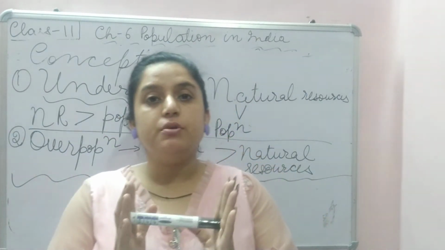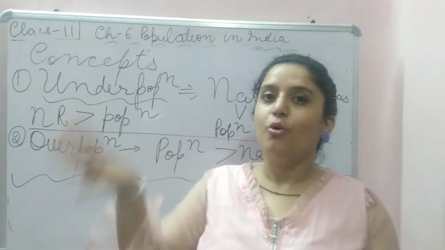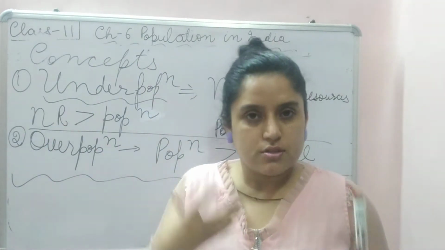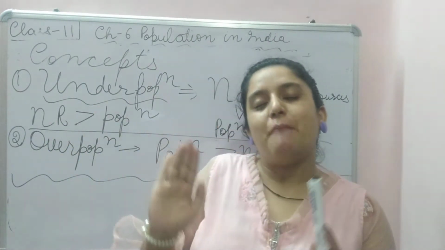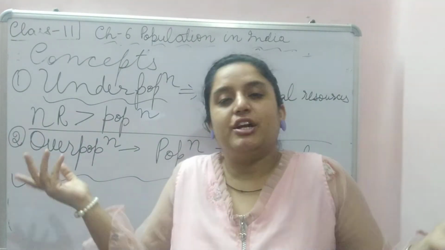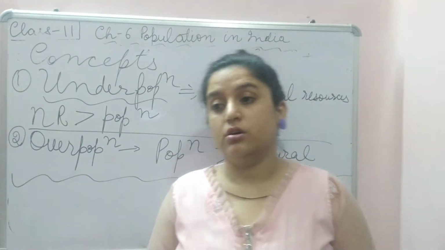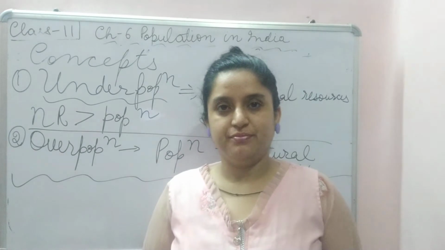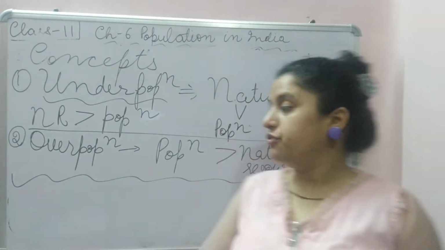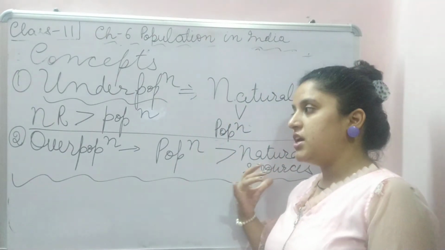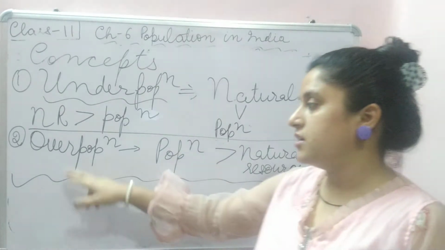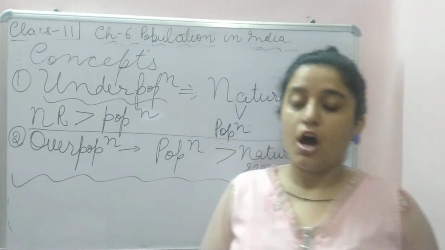If the vegetables are less and people are more to eat at home, there will be malnutrition or somebody will have to sleep unfed. Same way, in a country where natural resources are less than population, that stage is overpopulation, which is harmful.